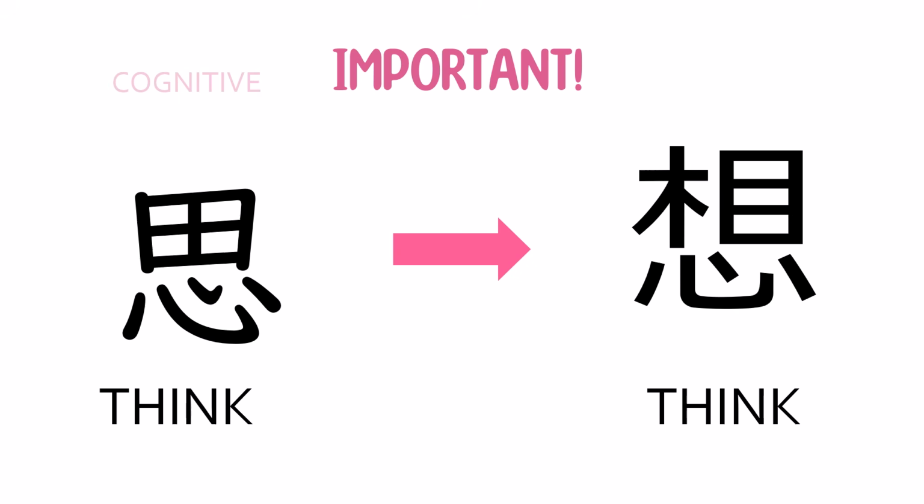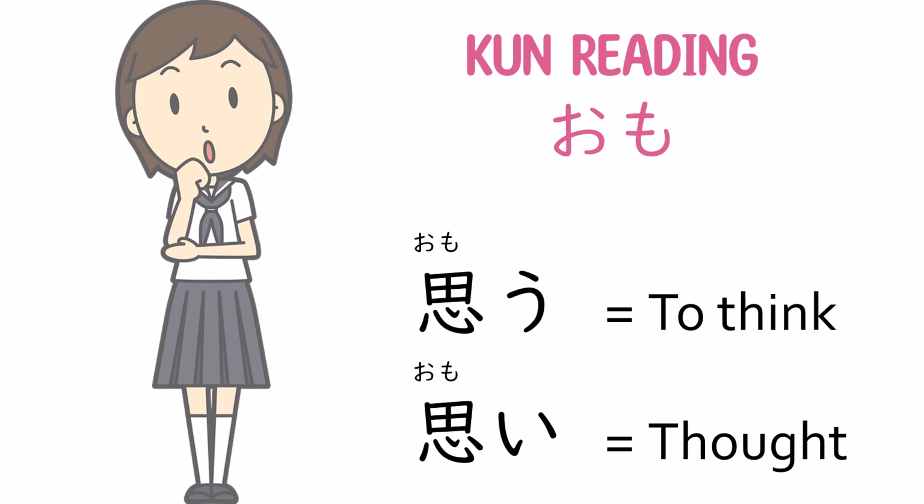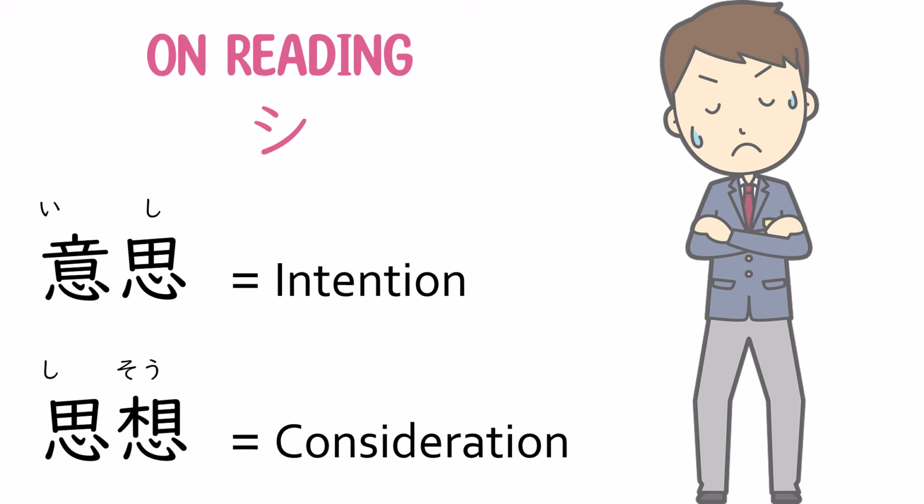The one we're learning today is more cognitive, as in, I think this is a good question. The second one you see here is more emotional, as in, I think about you all the time. The kun reading is omo. The examples are omou, to think, and omoi, thought. The on reading is shi. The examples are ishi, intention, and shiso, or consideration.